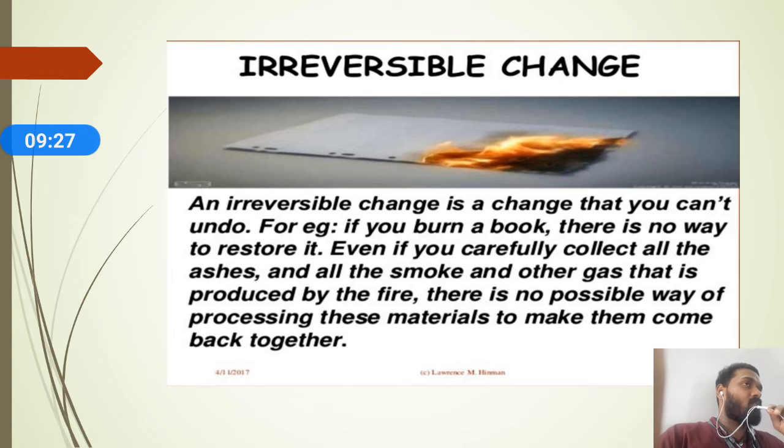Such kind of changes we call irreversible changes. So burning of paper, burning of wood, anything you burn undergoes irreversible changes. Once you have burned something, you cannot get back the same substance again. Burning is purely an irreversible change.